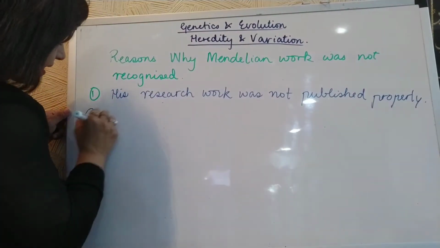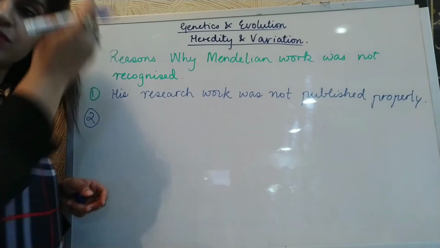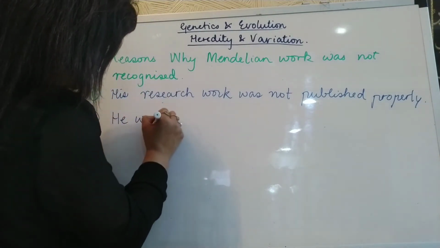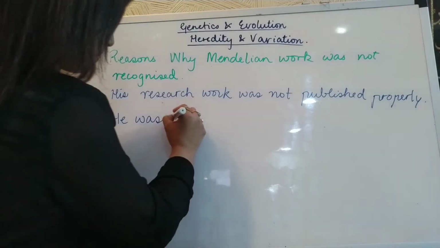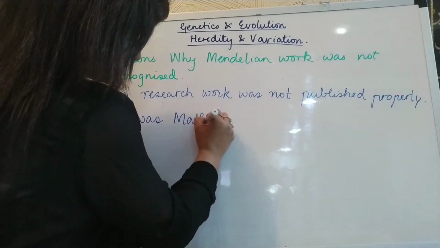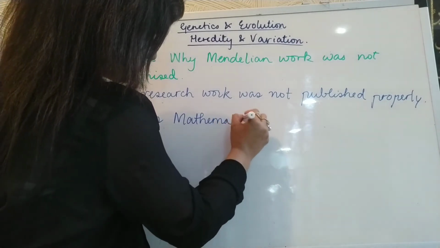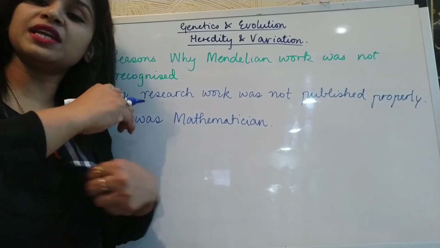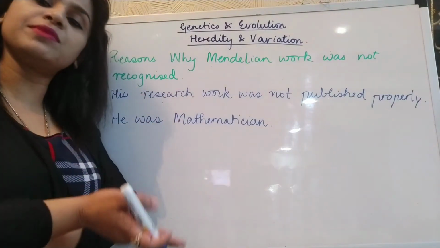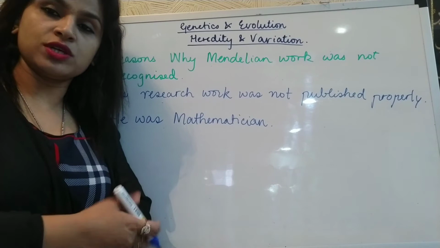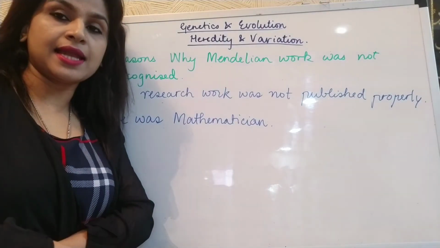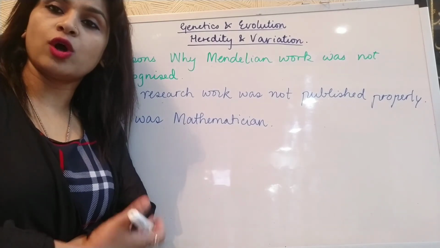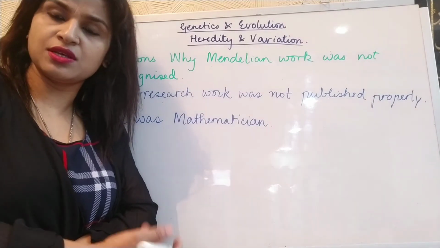Now, the second reason is that Mendel was a mathematician. He was not a biologist. Many biologists at that time did not accept his work, because he was a mathematician, and most of the biologists were working on Darwin's work.